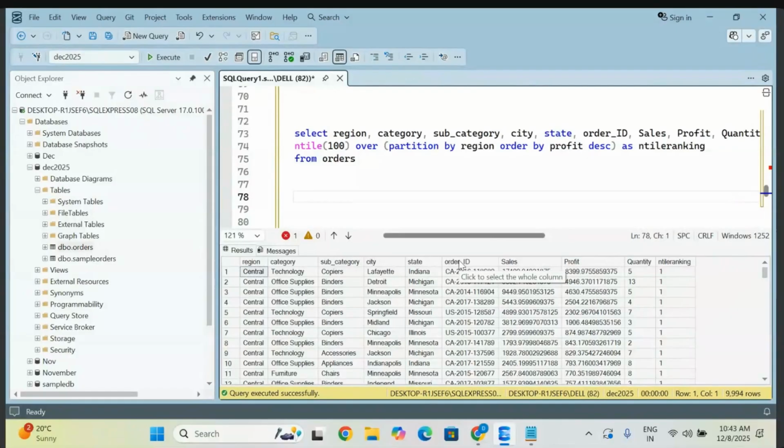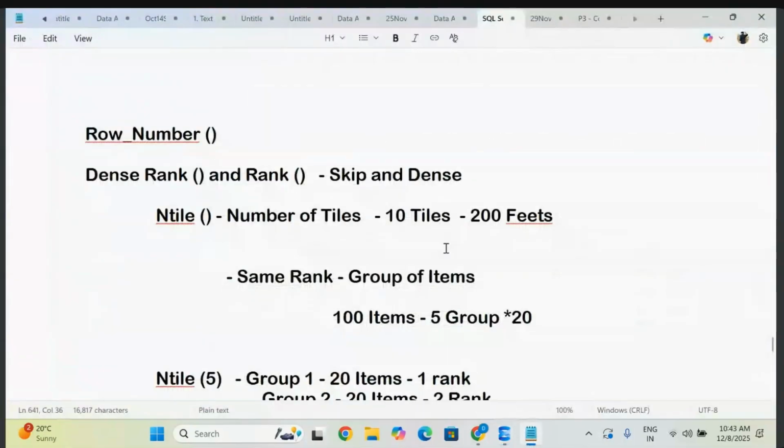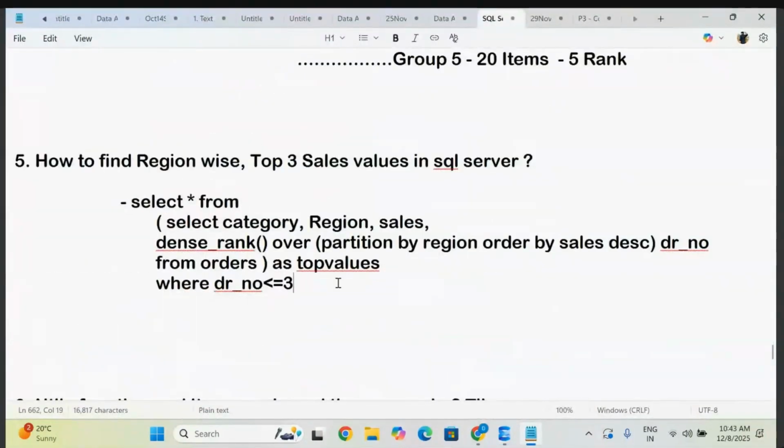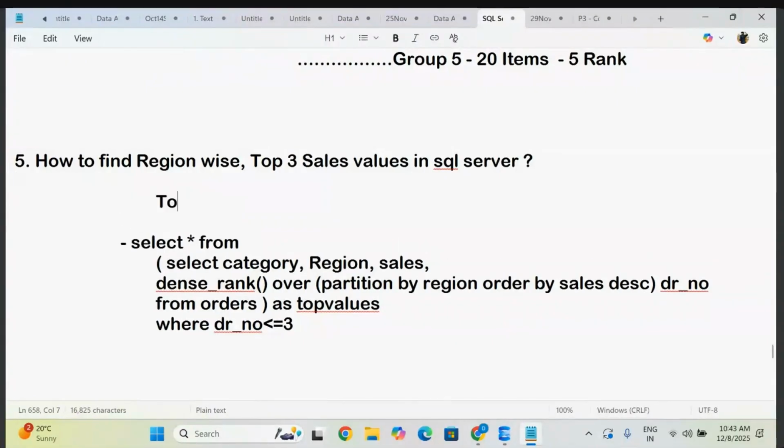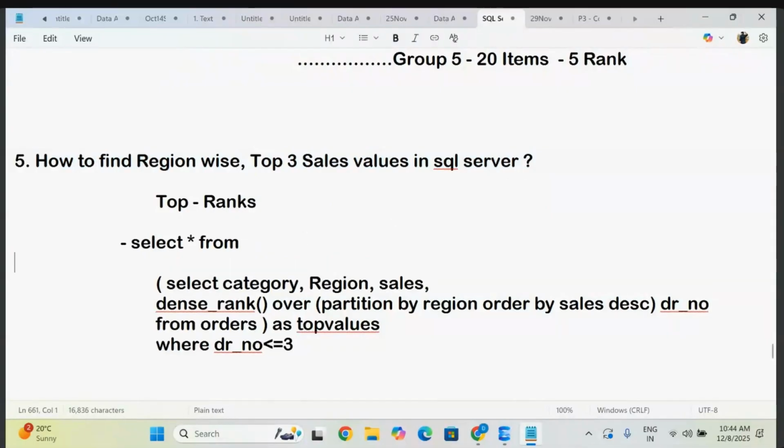And the next thing, what they are asking you, the most important interview question, and in real time also you have to do it. That is how to find out the top sales by using the rank functions. So far we already know how to write the rank function by the top value, top sales value, bottom sales value we have seen, by using the TOP function. So instead of that, I just wanted to use here the rank functions. So how can you achieve that? Whenever you get such scenarios, very frequently you are getting this scenario in real time. So observe here, how can you write it? You already know that. So this much is how you can provide the ranking.